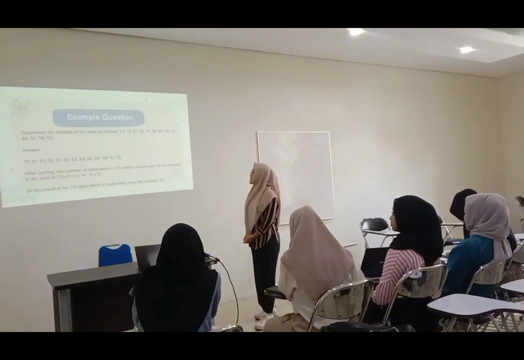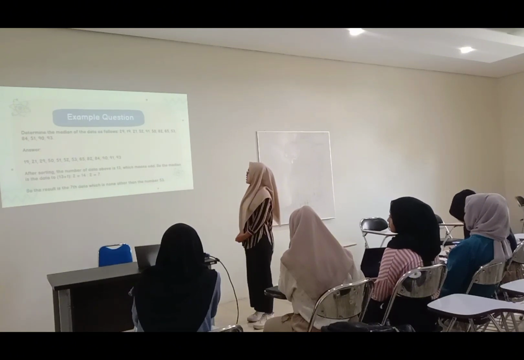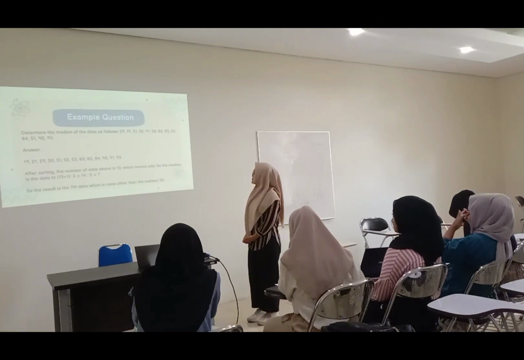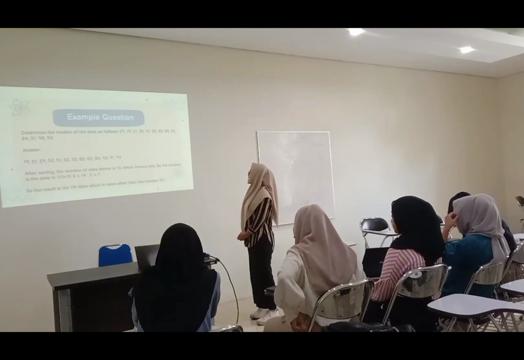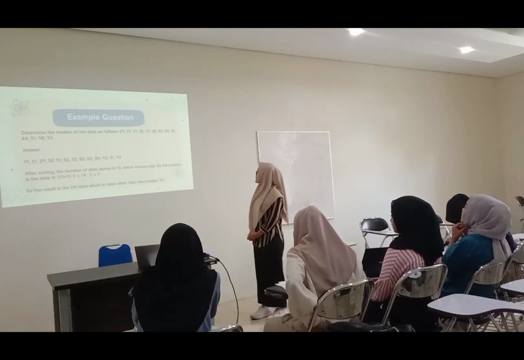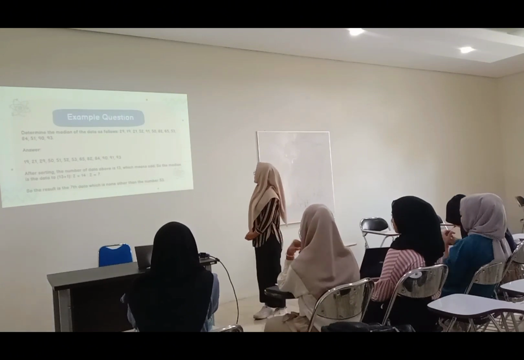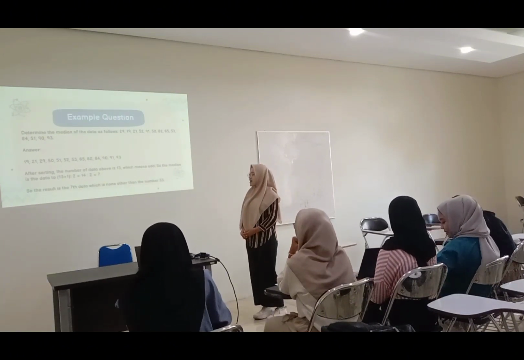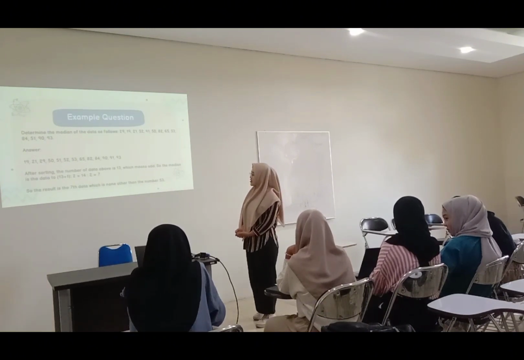Example question. Determine the median of the data as follows: 29, 19, 21, 52, 91, 50, 82, 65, 53, 84, 51, 90, and 93.